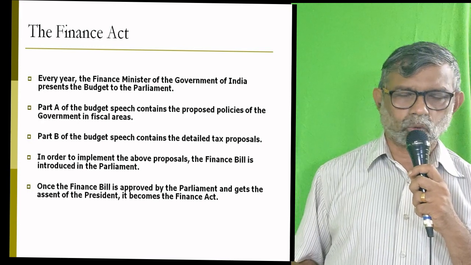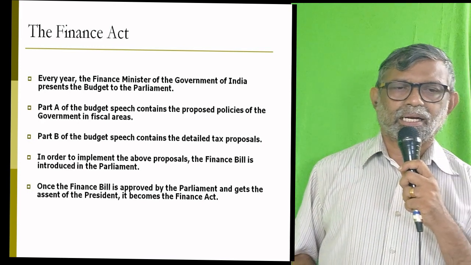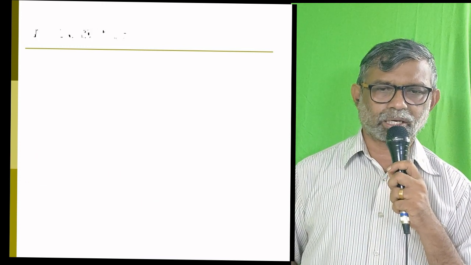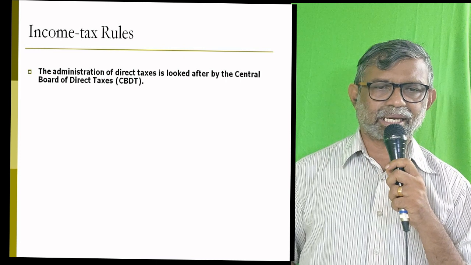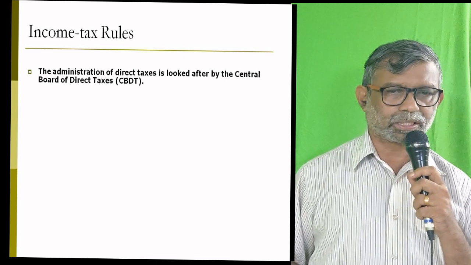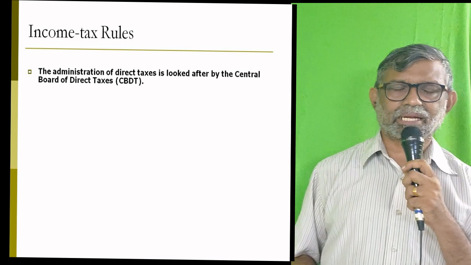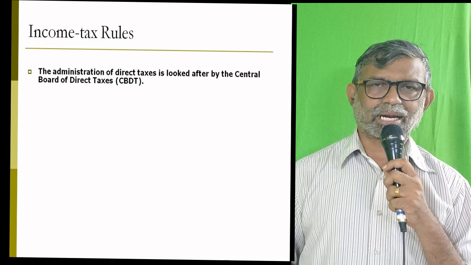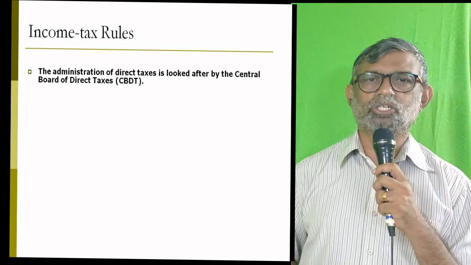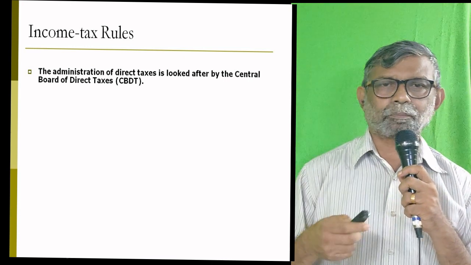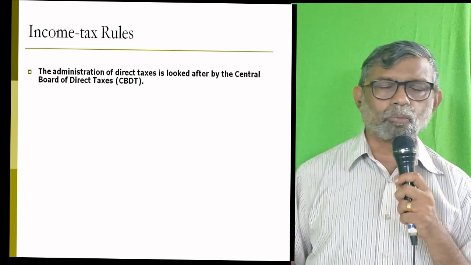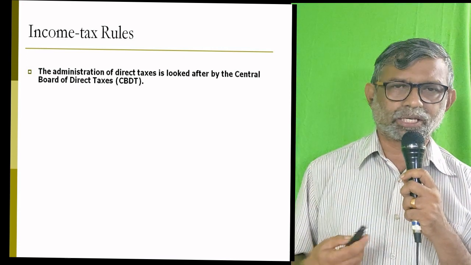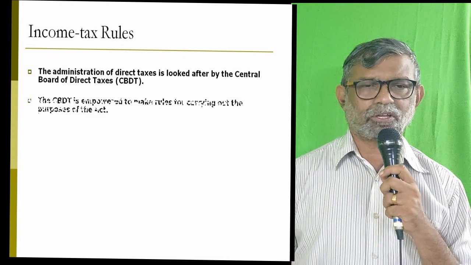Thirdly, income tax rules. The Central Board of Direct Taxes, as the administrative authority of direct taxes, frames rules in certain cases where the Income Tax Act 1961 is silent in certain calculations. For example, suppose you are a manager of a company and your company provides you an accommodation that is rent-free. No rent you need to pay. You can stay with your family in that house free of rent.